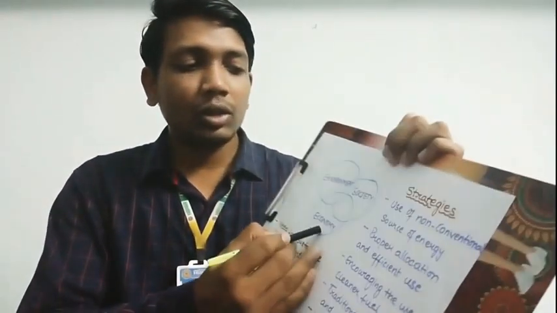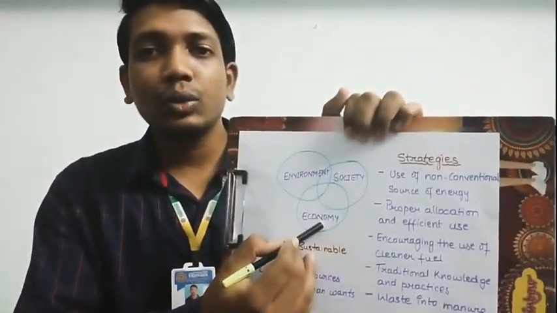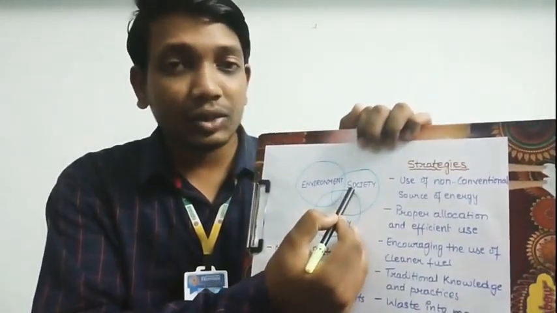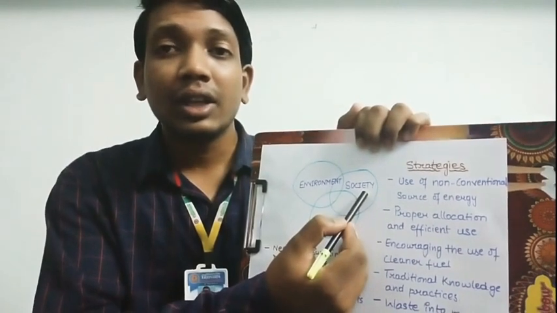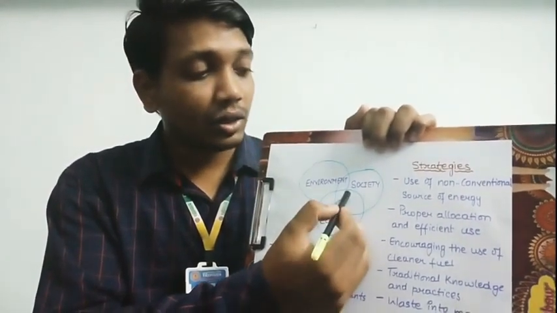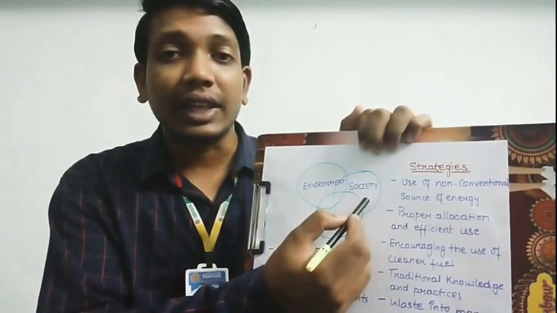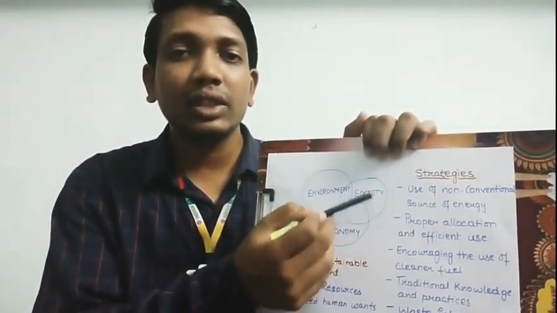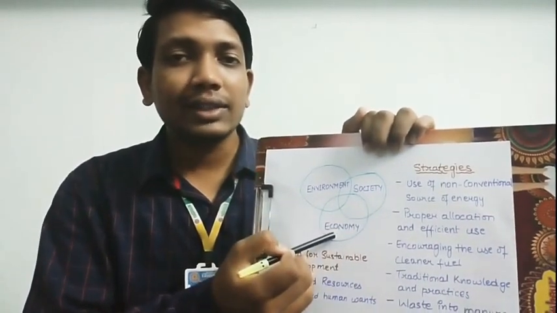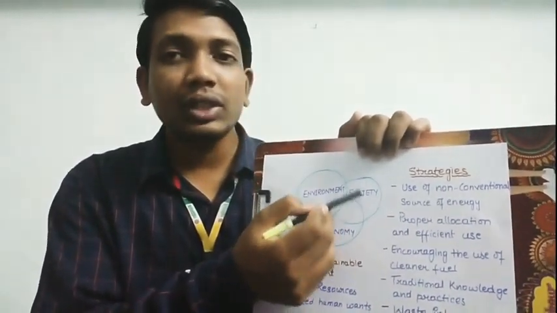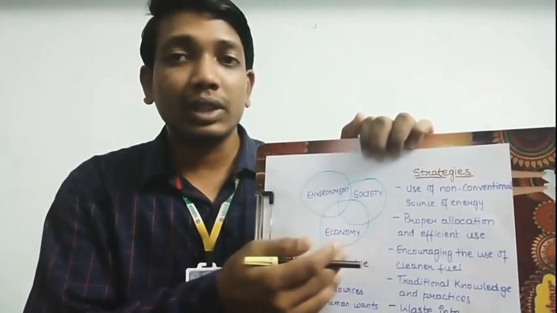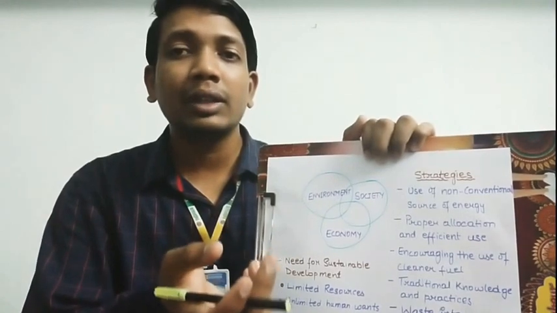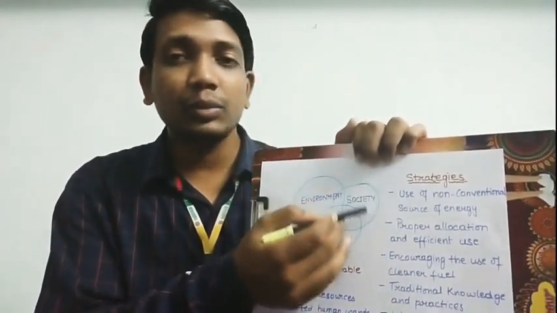Now, this economic problem turns into a societal crisis, a division of the rich and the poor. If there is a crisis, people are in such a pathetic condition that they will not have money with them, so social disparity takes place.